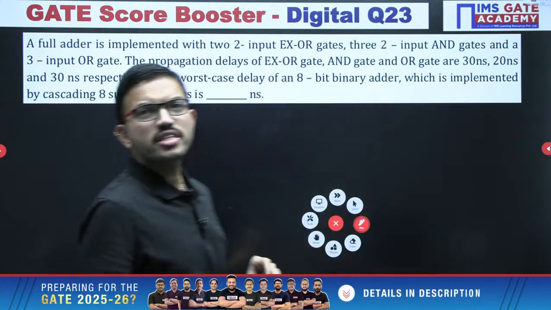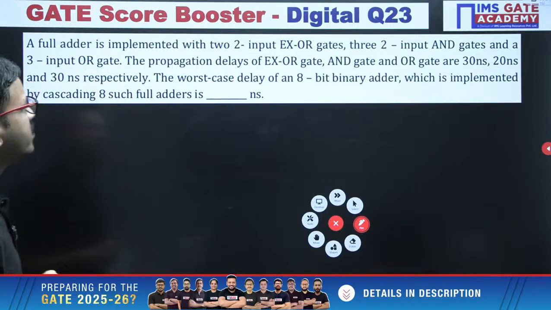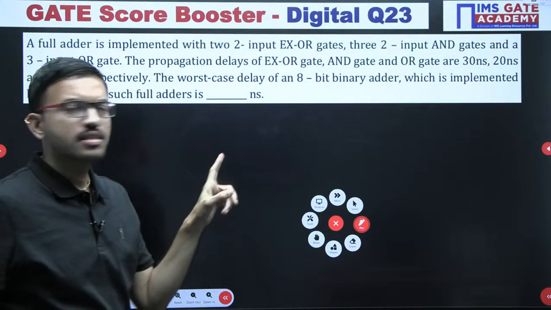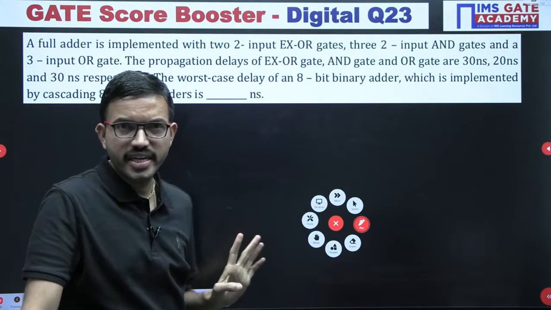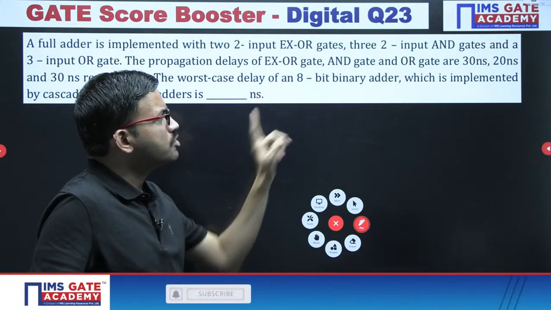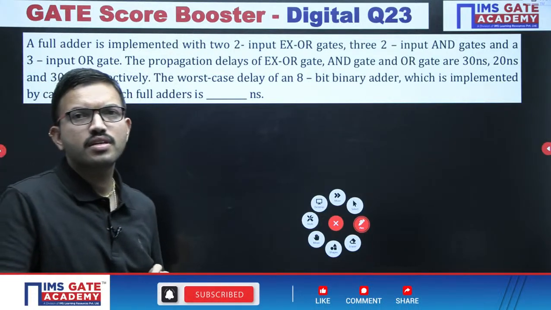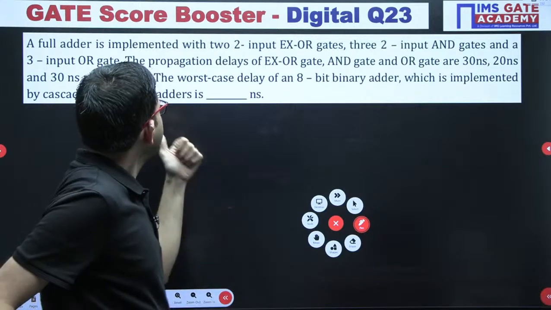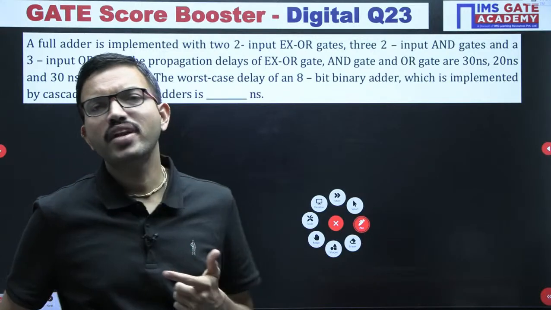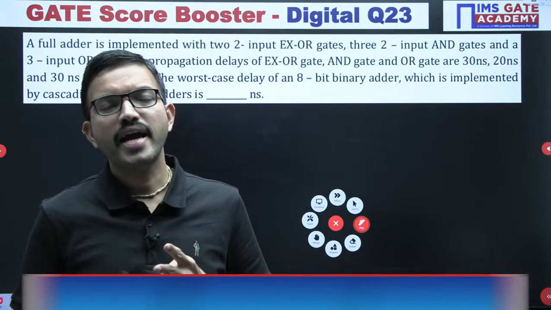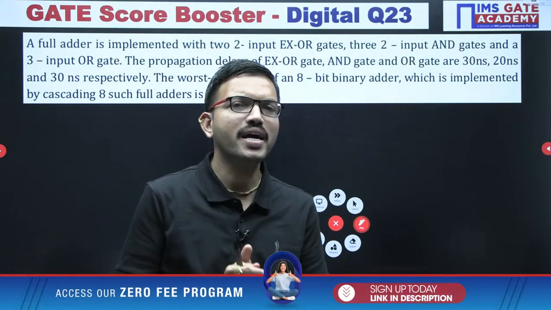So in this question, first try to understand what the given data is. You are having a full adder. It is implemented with two 2-input XOR gates, three 2-input AND gates, and a 3-input OR gate. In general, a full adder has three inputs A, B, and Cin, and you are getting two outputs, sum and carry out.